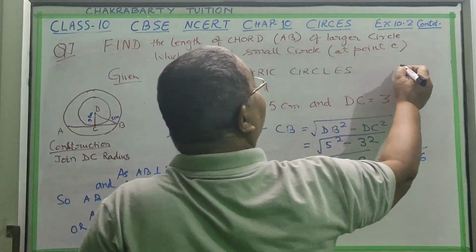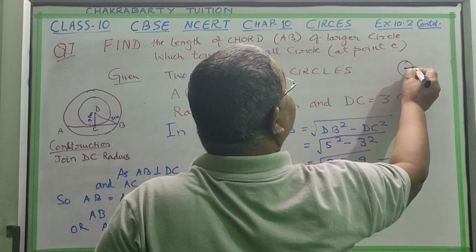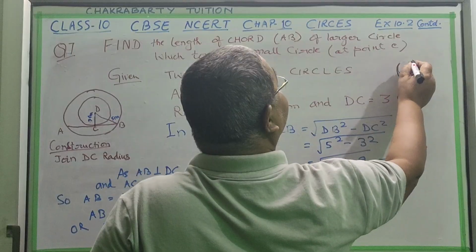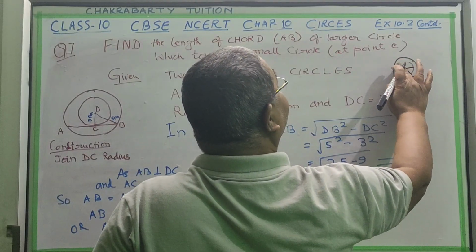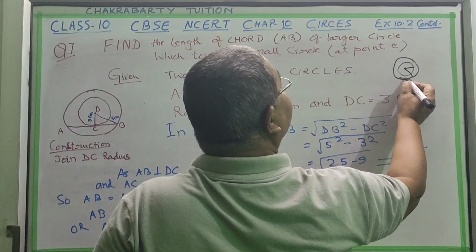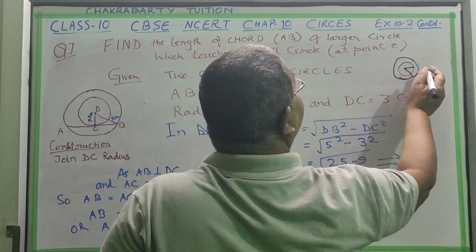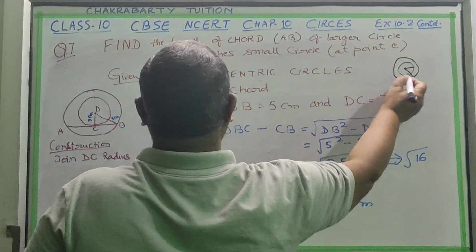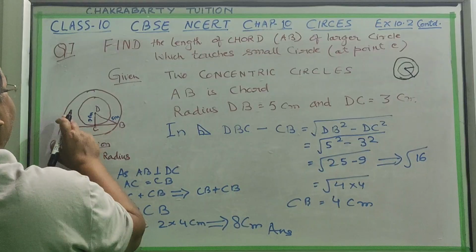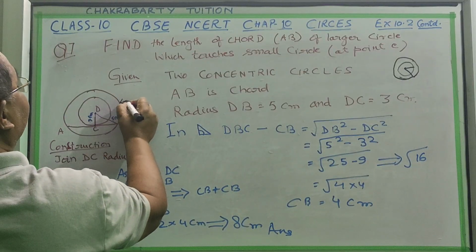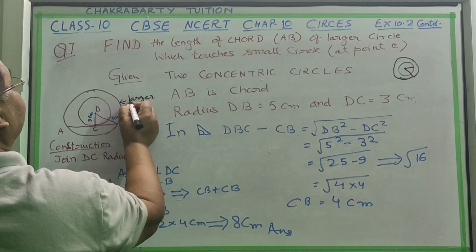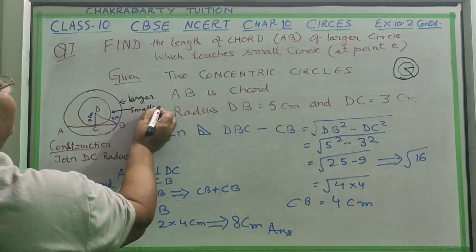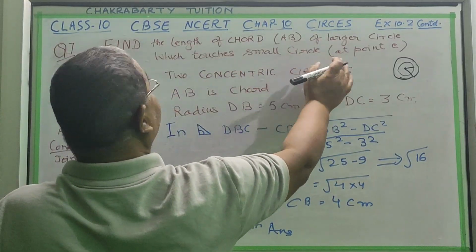Concentric circles means this is a circle, and with the same center, if you draw another circle, it is concentric. I could not draw the circle properly. So this is one circle and this is another, so both are concentric. Here the larger circle is this outer one; by the figure you can see this is larger, and this one is the smaller circle. So what touches the small circle at a point C?